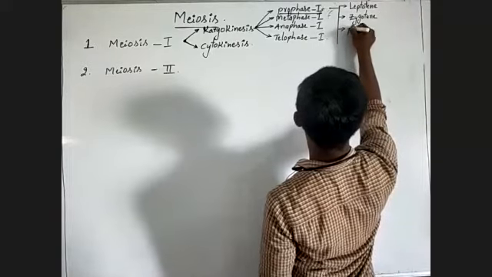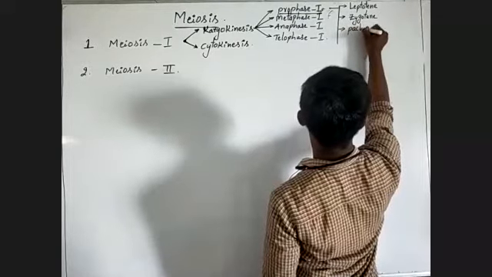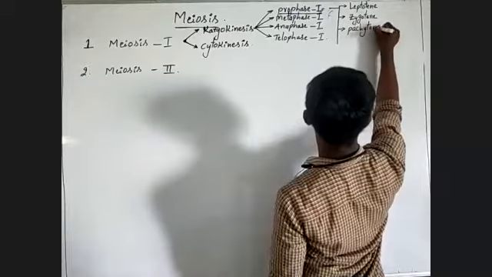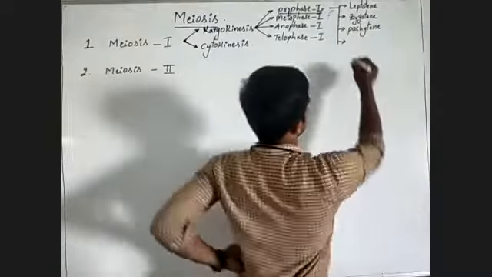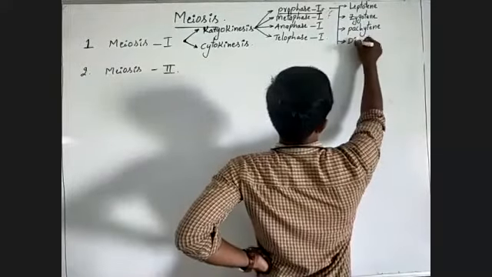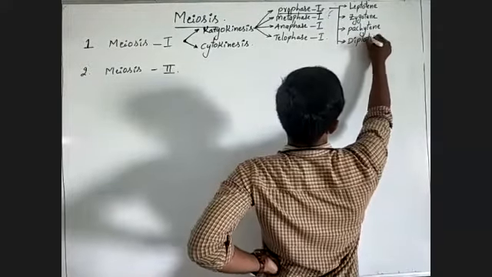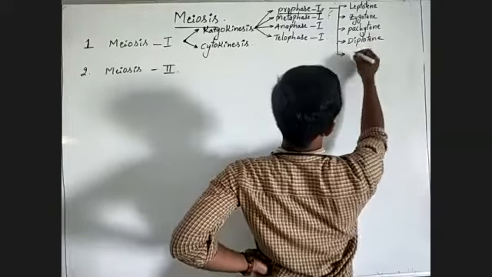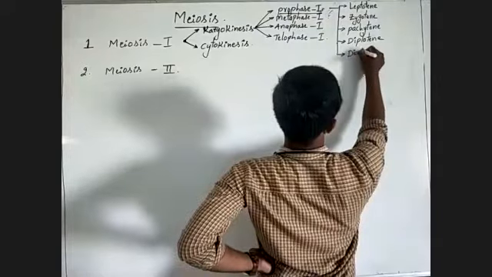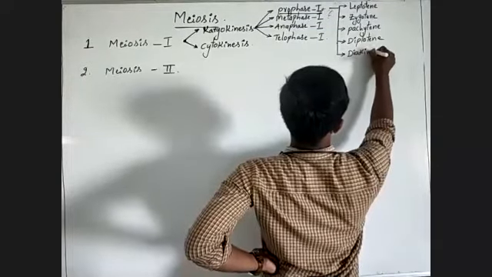Third one, pachytene. Fourth one, diplotene. Fifth one, diakinesis.